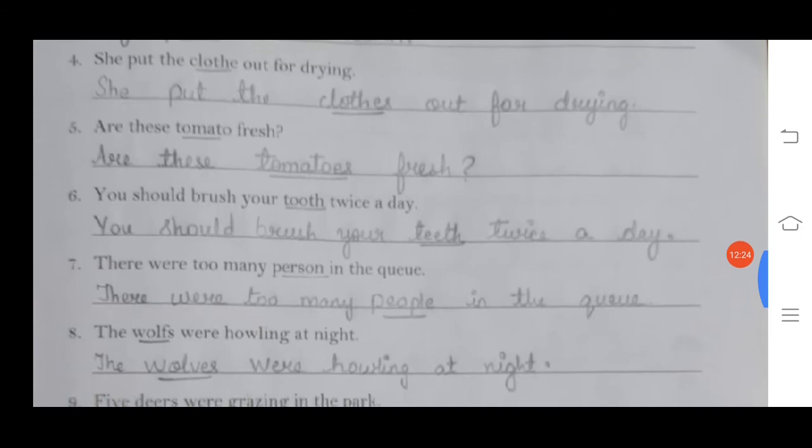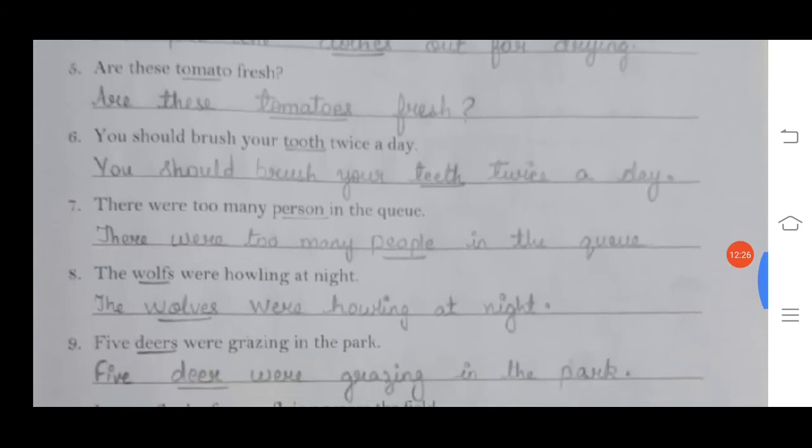Number 5, are these tomatoes fresh? Answer, are these tomatoes fresh? Number 6, you should brush your tooth twice a day. Answer, you should brush your teeth twice a day. The plural of tooth is teeth.